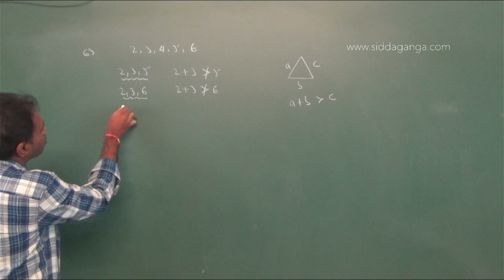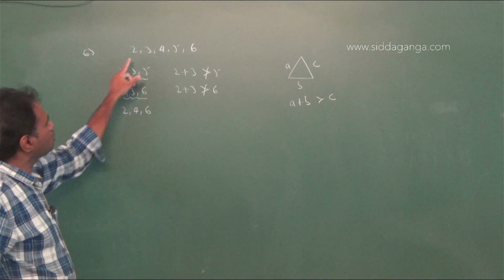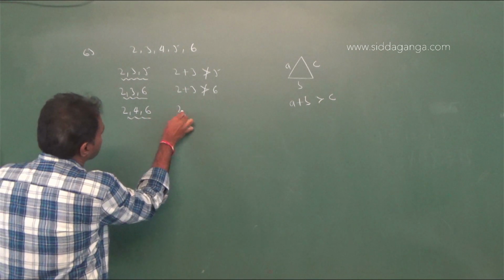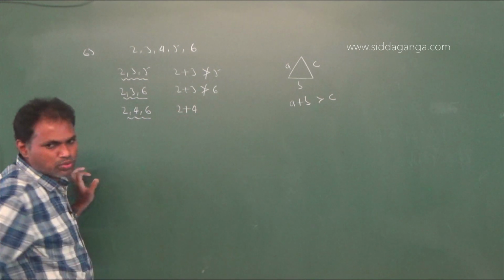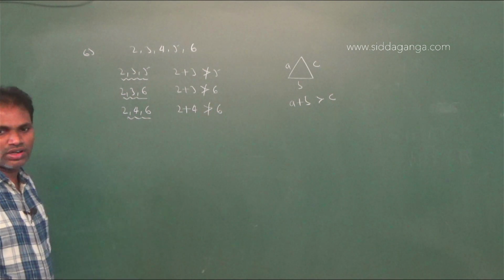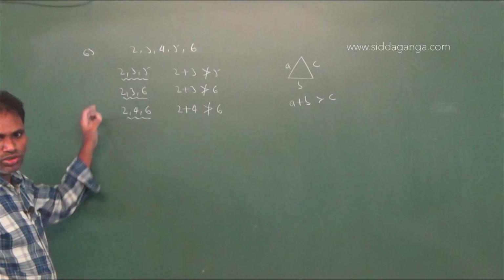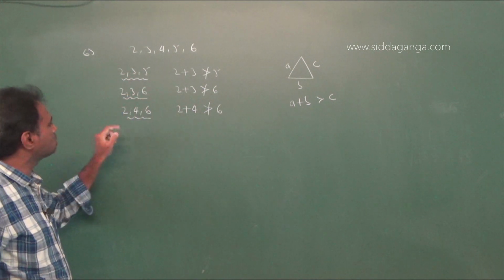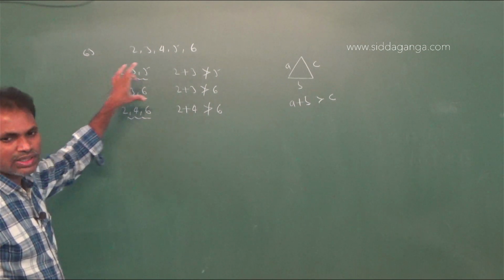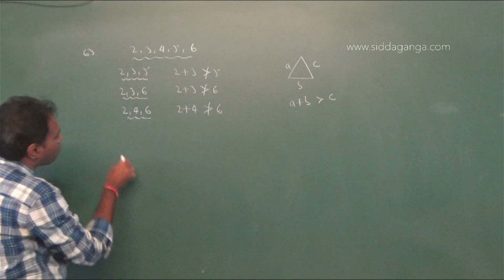Next, 2, 4, 6. Now, 2, 4, 6 will not form a triangle. Why? Because 2 plus 4 is 6, and 6 is not greater than 6. Therefore, the lengths 2, 3, 5 and 2, 3, 6 and 2, 4, 6, these three will not satisfy the triangle condition. Therefore, here a total of 5 lengths are given.